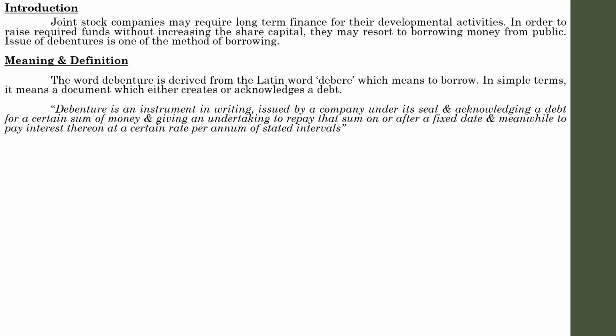Go through it. In the questions, these types of cases, that is what is meant by debentures, definition of debenture. Whenever the definition of debenture is asked in a question, definitely you have to write either this one or any approved definitions issued by any approved authorities or persons.